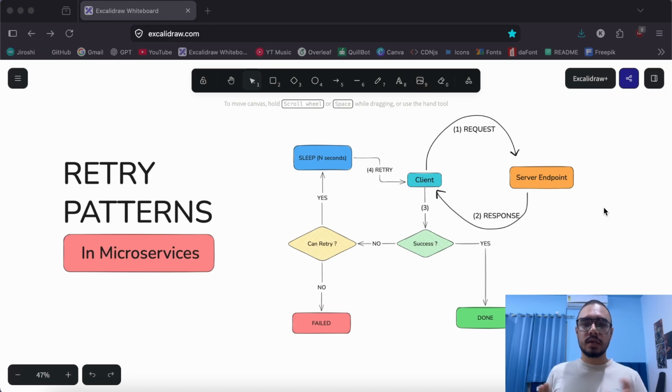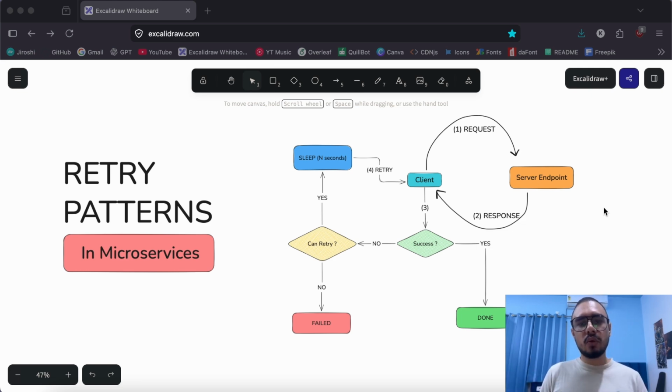And yeah, we can have a maximum count, the number of times we can retry. Let's say 5. After 5 attempts, we will consider the request as failed. So in the can-retry part, we also ask whether there are retry attempts left or not. If yes, we move further.